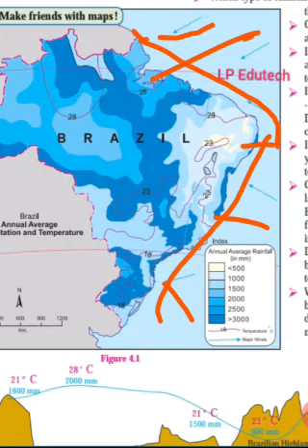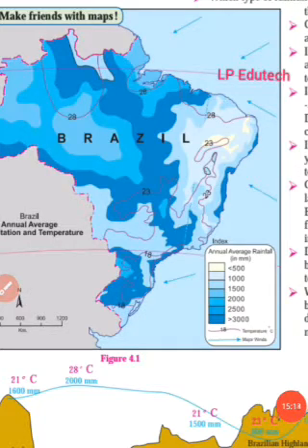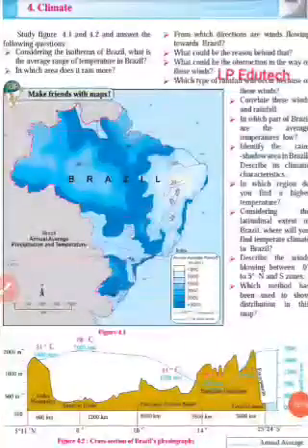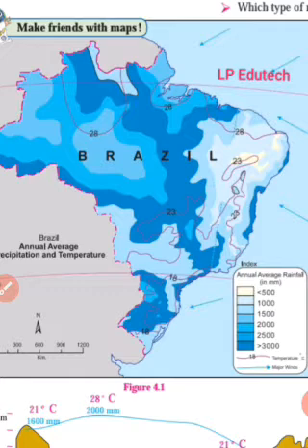What could be the reason behind that? There are a few basic reasons. Let us understand. The equator passes through the northern part of Brazil, the very first thing.